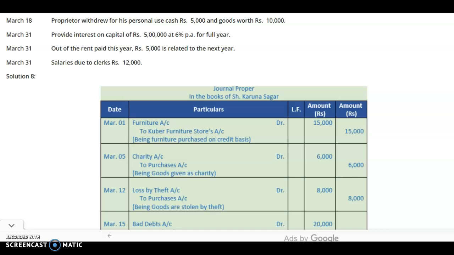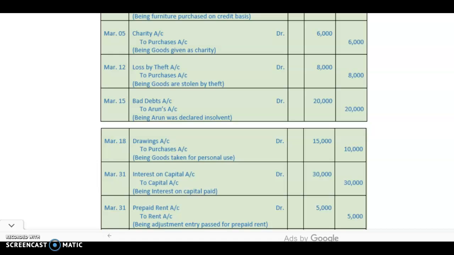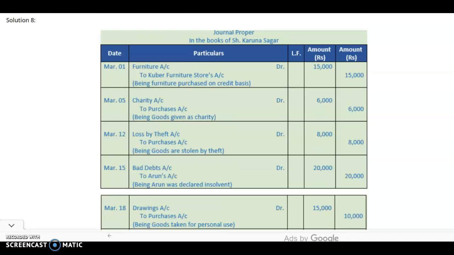Now, provide interest on capital of rupees 5 lakh at 6% per annum for the full year. You will calculate interest as simple interest on rupees 5 lakh. It amounts to 30,000 for the full year. So interest on capital is a loss for the business and it is the income of the proprietor or investor who has invested the capital. Entry will be interest on capital account debit 30,000 to capital account 30,000.